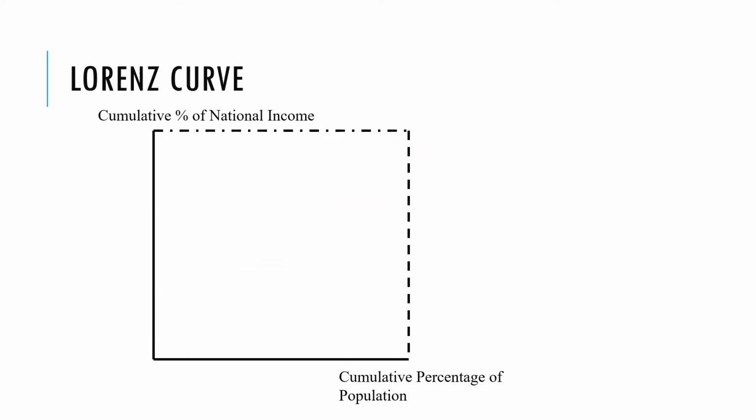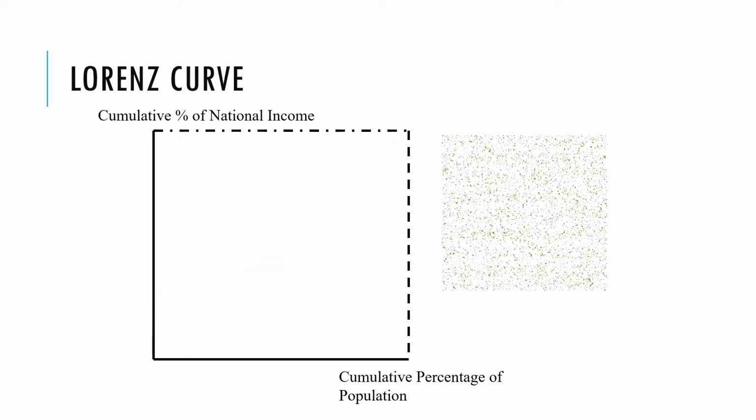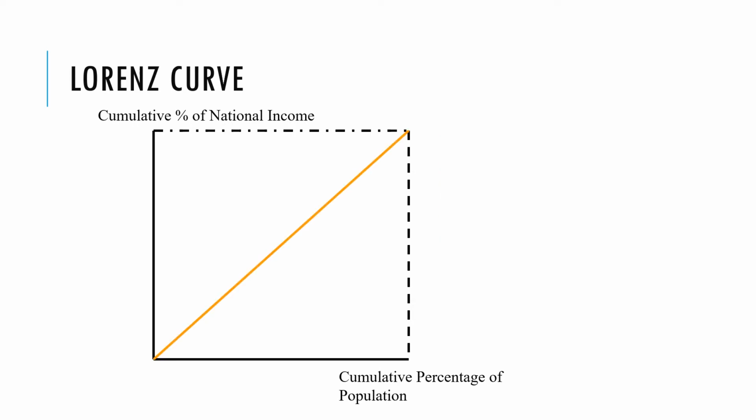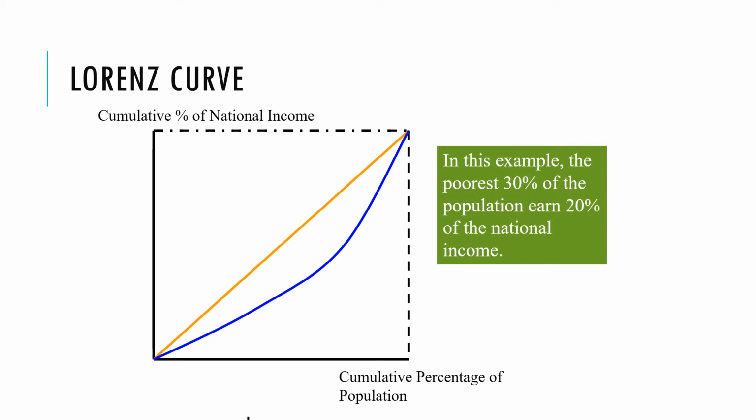But when we plot our Lorenz curves in reality, we often don't find we have an equal distribution of income. So here's our line of equality. This shows an equal distribution of income with every extra percentage of the population getting the same percentage extra of the income. But we might have a line like this. And so, for example, here, the poorest 30% of the population don't have 30% of the income. It's not the line, it's not the equal distribution line. They actually have less. So the poorest 30% of the population here only have 20% of the income.